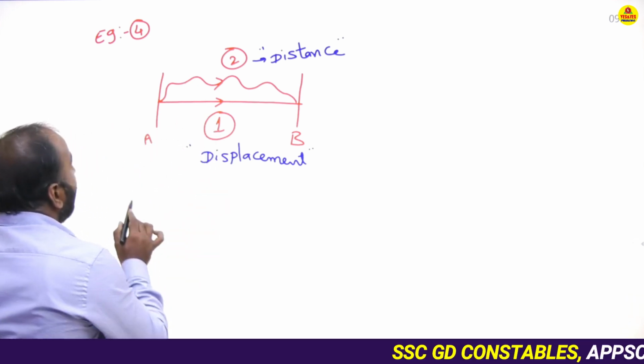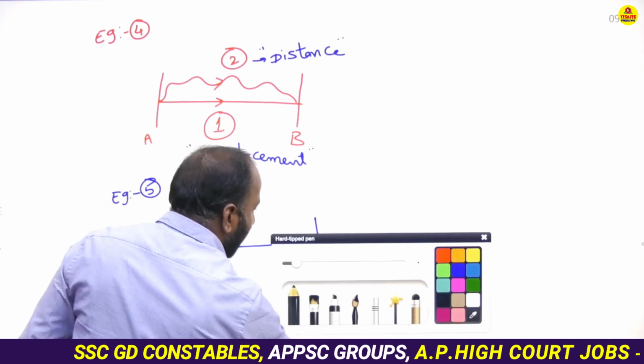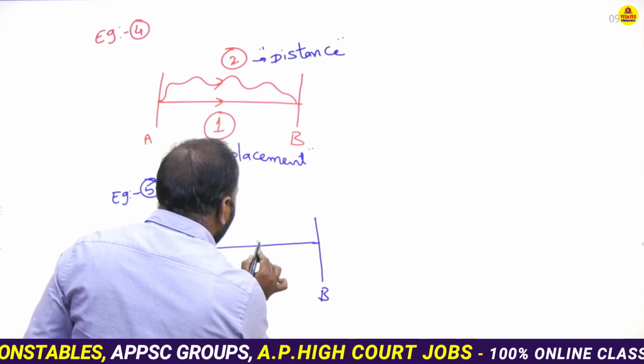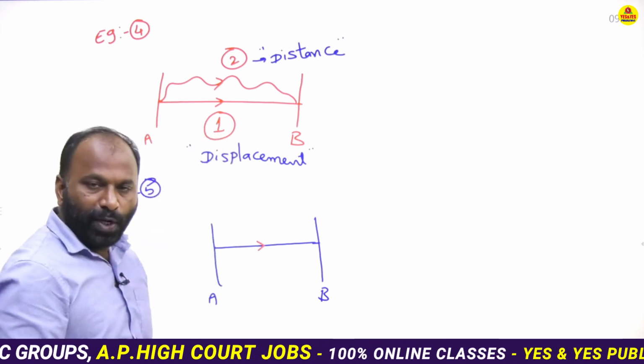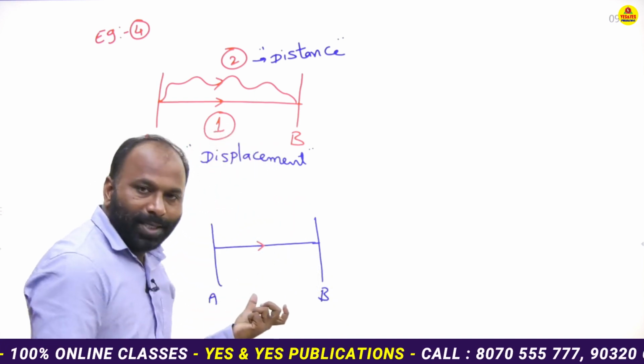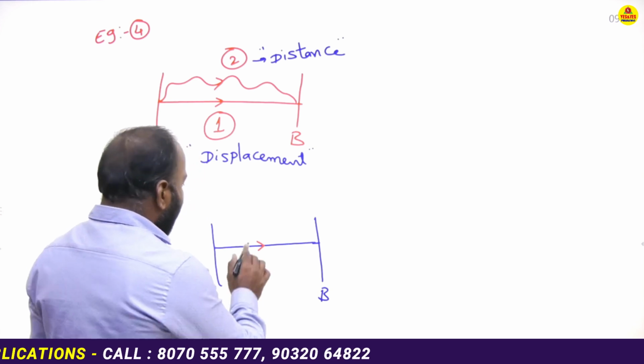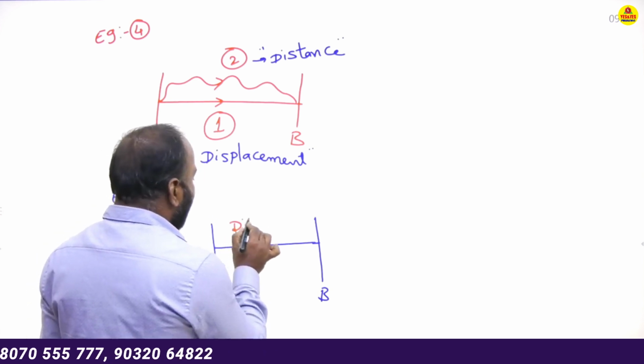See one more example here. We have only one direction from A to B. A to B, we have only one way or one path. In this, what is the distance, what is the displacement? Here distance is equal to AB.